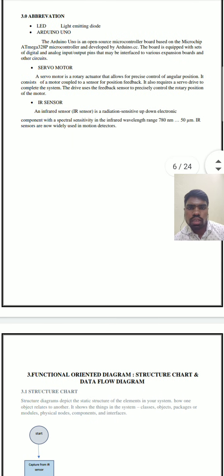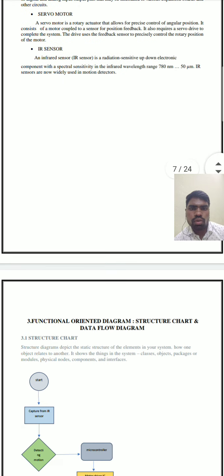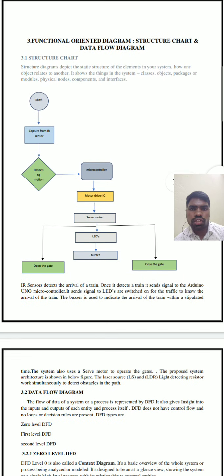IR sensor. An infrared sensor is a radiation sensitive optoelectronic component with a specific sensitivity in the infrared wavelength range, 780 nanometer to 50 micrometer. IR sensors are now widely used in motion detectors. Functional oriented diagram, structured chart and data flow diagram. Here is the structured chart.